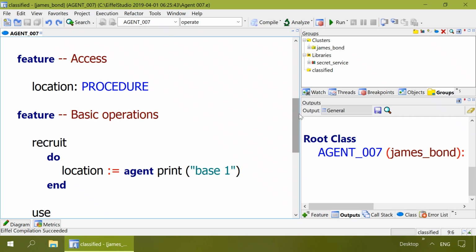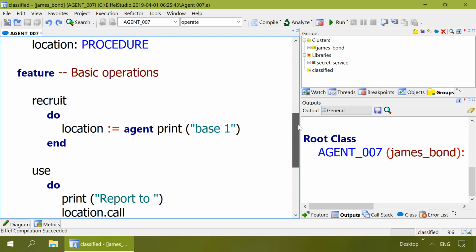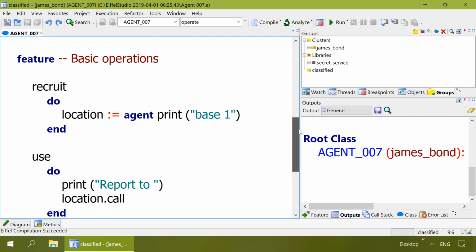This is a simplified variant of the agent example we saw at the beginning of the video. But now, not only without a name, but also without arguments. It was built from the feature print and the location name. The feature use reports the previously stipulated location.